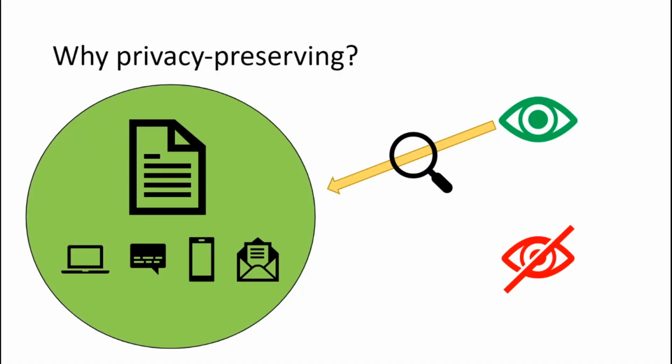So what is privacy preserving? Why do we need a privacy preserving way of doing this? Well, machine learning models need to actually read and see these texts in order to do the classification. And giving applications access to our private text, such as our emails and our text messages, can lead to privacy violations. So is there still a way that we can benefit from these text classification models without having to give up our privacy of our text?